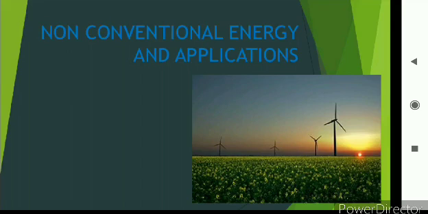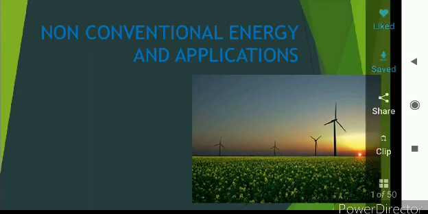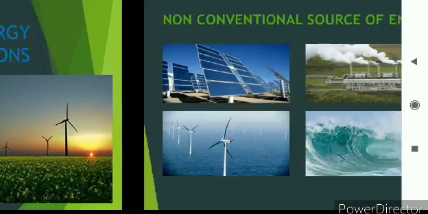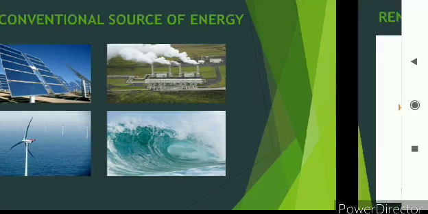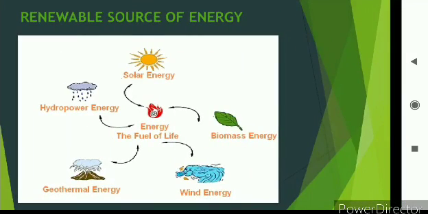repeatedly. There are various types of non-conventional energy, which we'll discuss in the next slide. In this slide, you can see that first is solar energy, where electricity is produced with the help of solar photovoltaic cells, second is wind energy, and third is tidal energy and biomass energy. There are various types of solar energy we will discuss later. The sun is the ultimate source of any kind of energy, which we can use repeatedly.